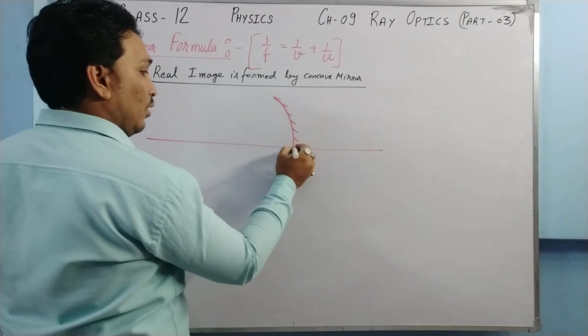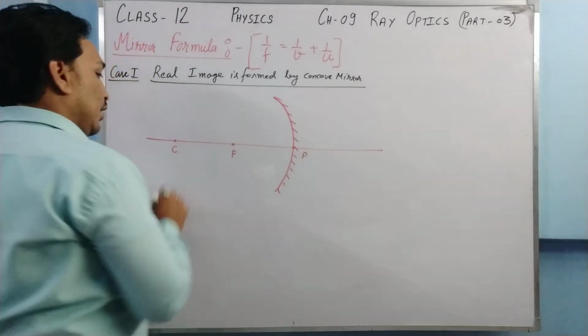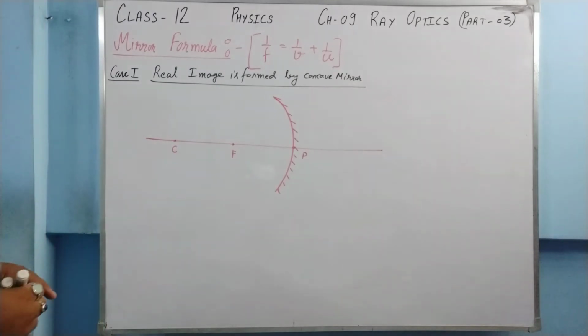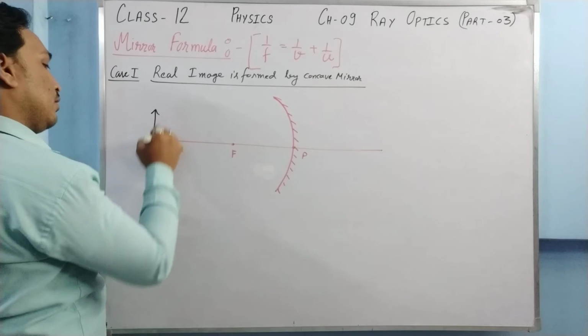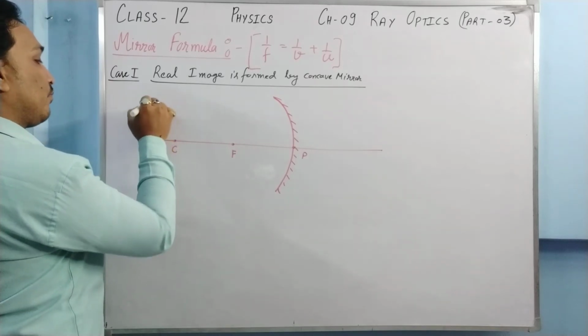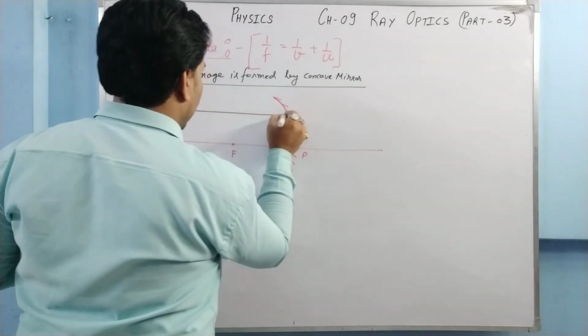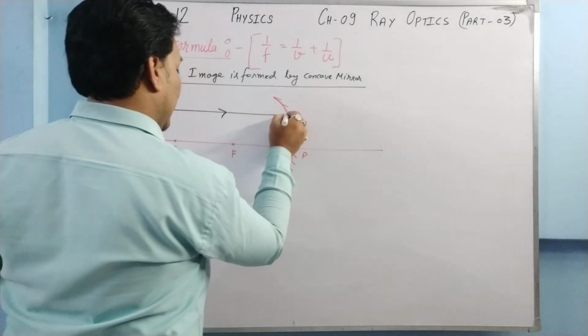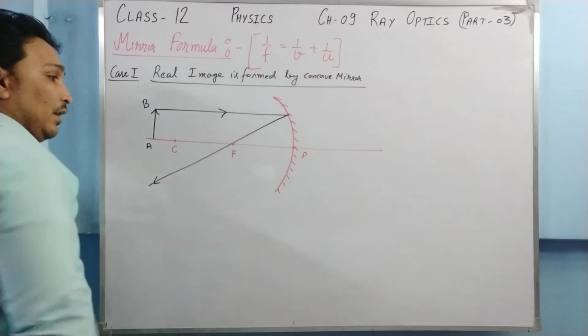This is your pole, this is your focus, this is your center of curvature. Here is the object AB. From the object, one ray comes parallel to the principal axis. After that, it gets reflected back, it goes like this.